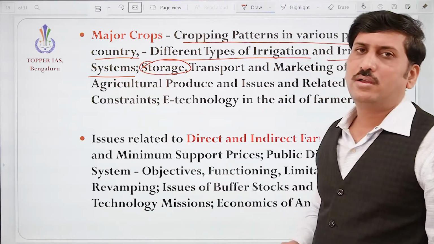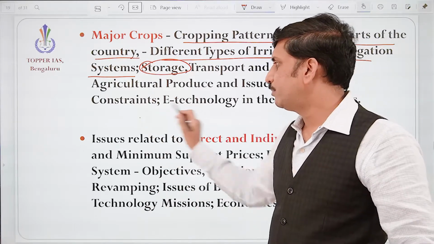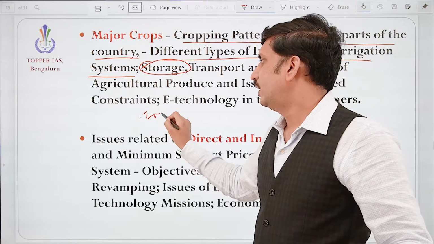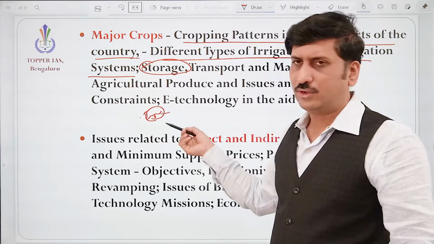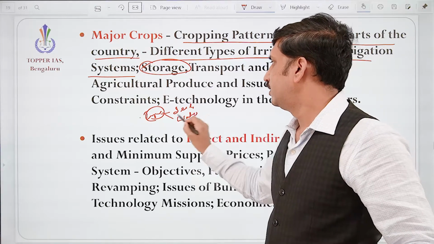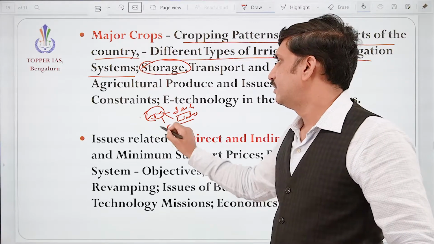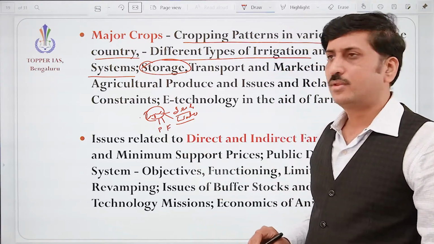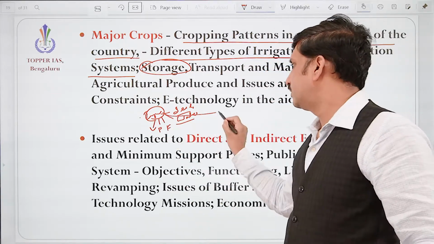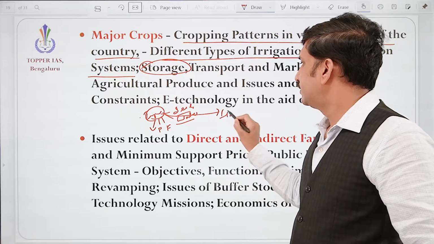Storage is important in agriculture. If you see from the starting point to the end point, from the input side, what is required for the crops: seeds, water, fertilizers, pesticides, right? After all these things, once the crops grow, then we need to harvest them.